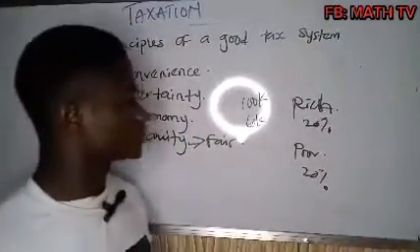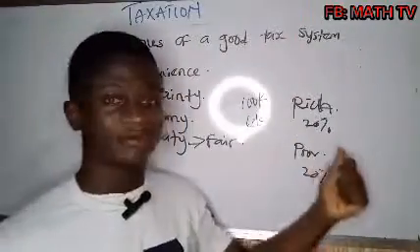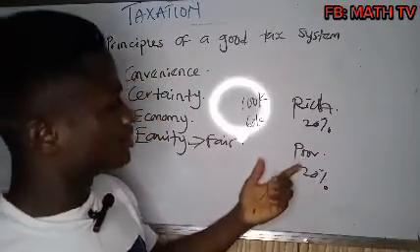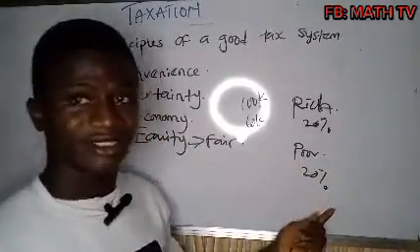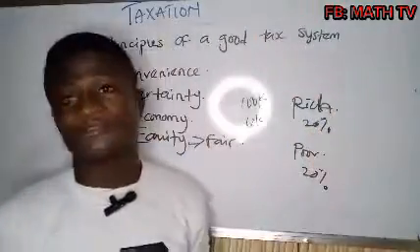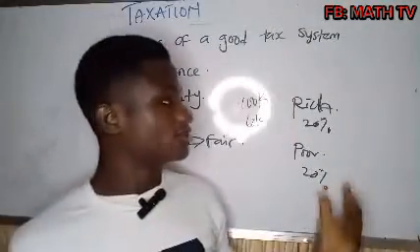Though they are being charged the same percentage, 20%, it is not fair. How is it not fair? Because this one is a low income earner, this one is a high income earner. This one might probably not feel the burden of the tax, but this one will feel it more. So it is not fair enough.